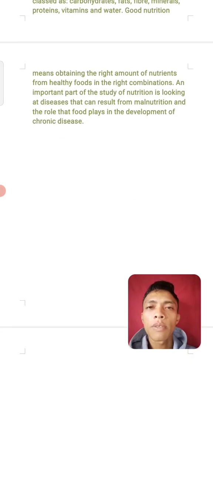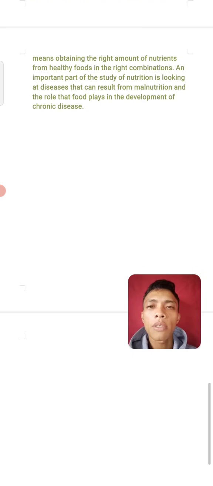Good nutrition means obtaining the right amounts of nutrients from healthy foods in the right combinations. An important part of the study of nutrition is looking at diseases that can result from malnutrition and the role food plays in the development of chronic disease.